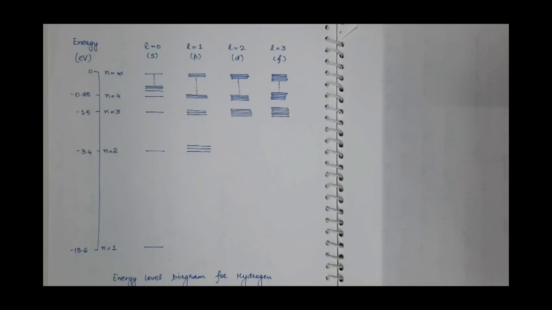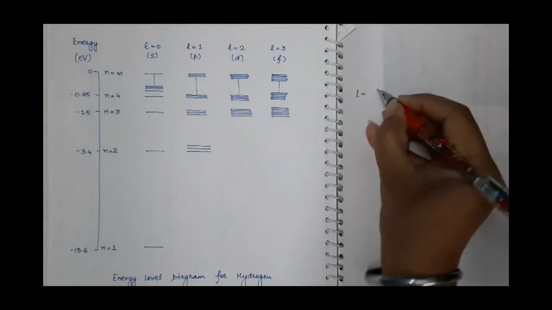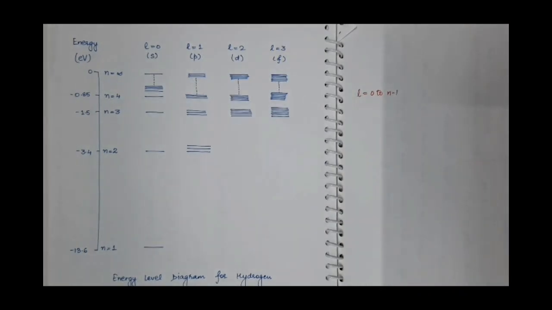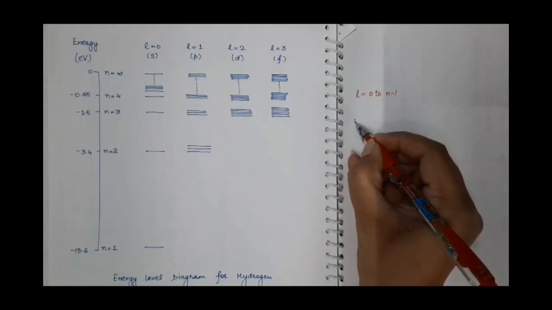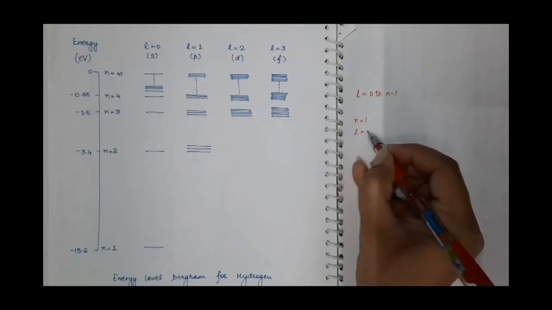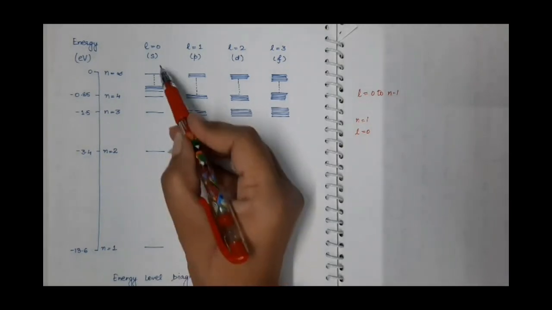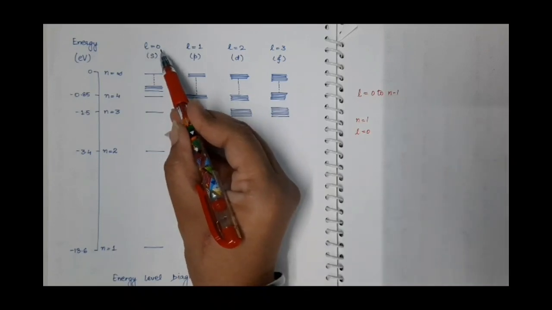Now we know that the orbital quantum number L carries values from 0 to n-1. So for n is equal to 1, L will only have one value, that is 0, because 1 minus 1 is 0. So this is the s state, corresponding to L is equal to 0.